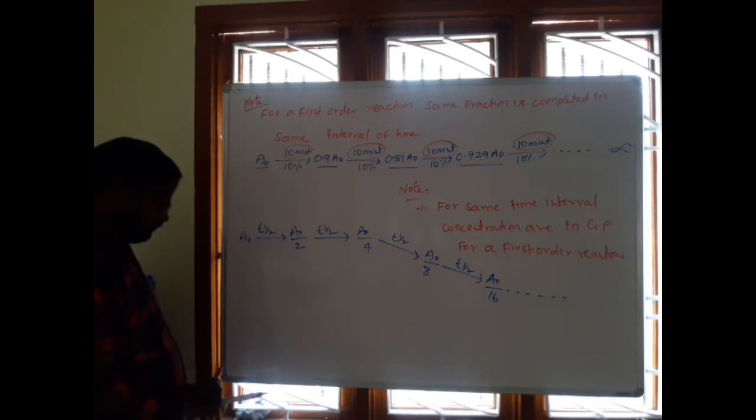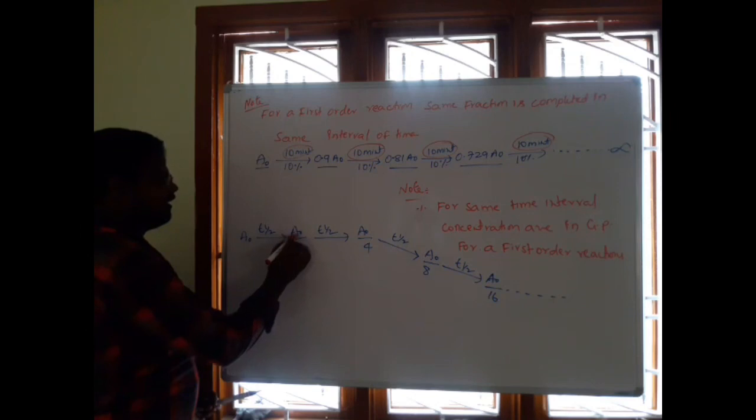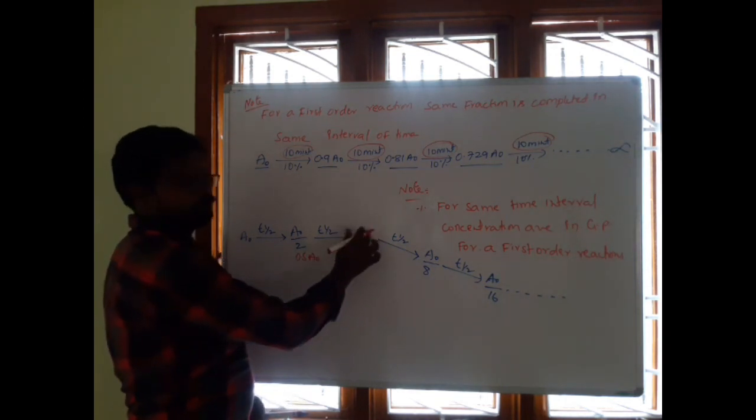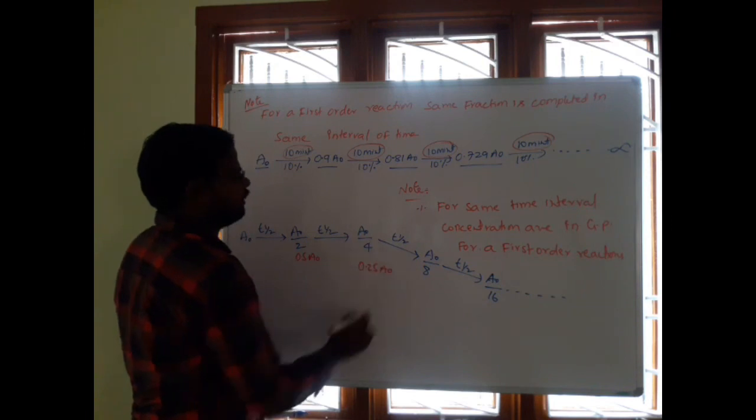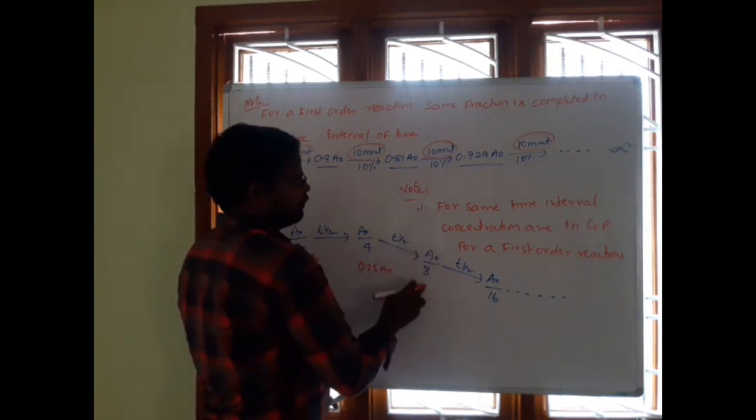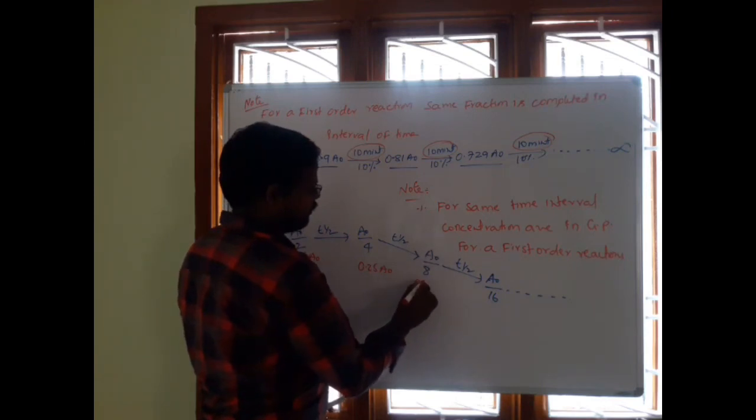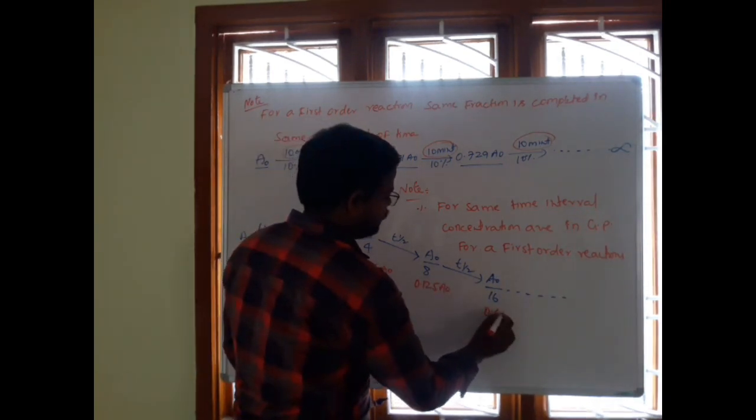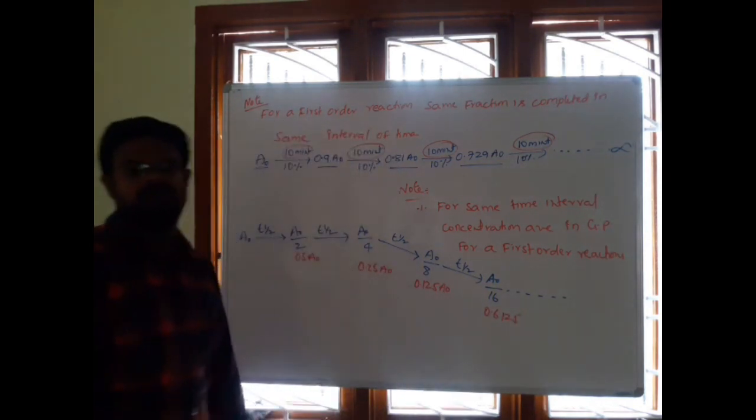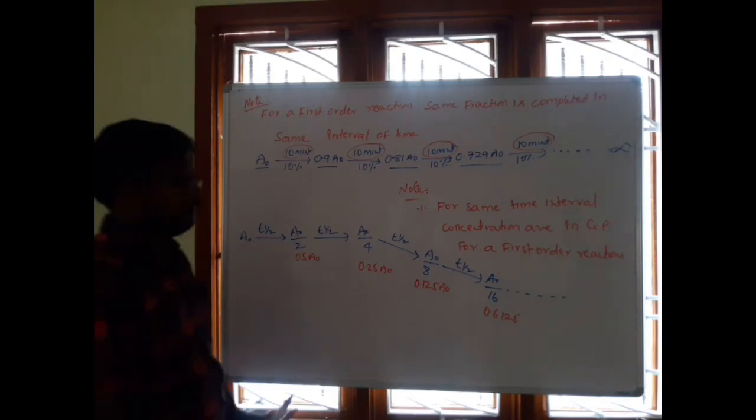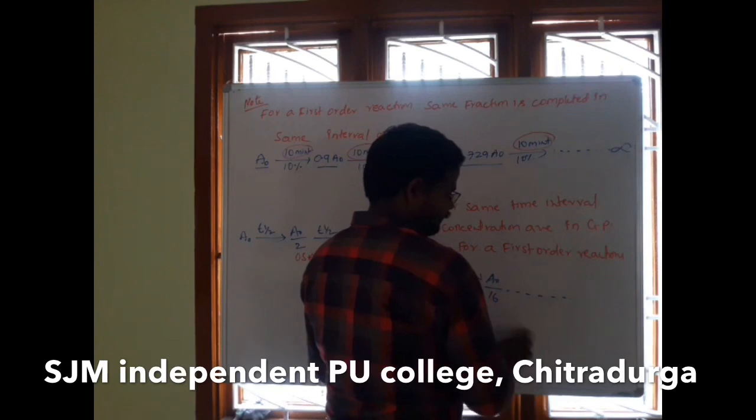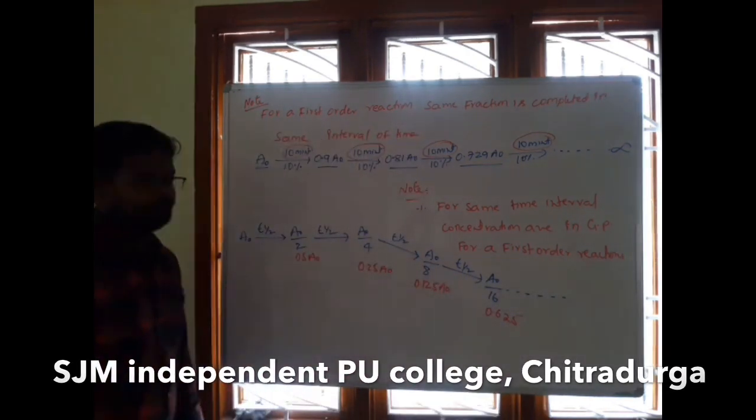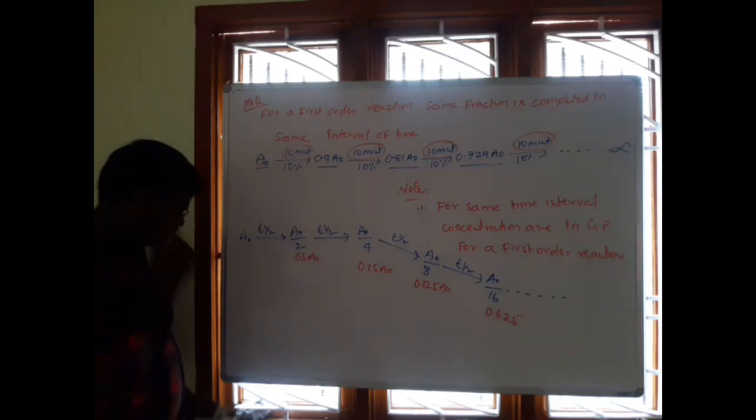Okay, see once. Here, A naught by 2 means 0.5 into A naught. 1 by 4 into A naught means 0.25 into A naught. 1 by 8 into A naught means 0.125 into A naught. And 1 by 16 is 0.0625 into A naught.